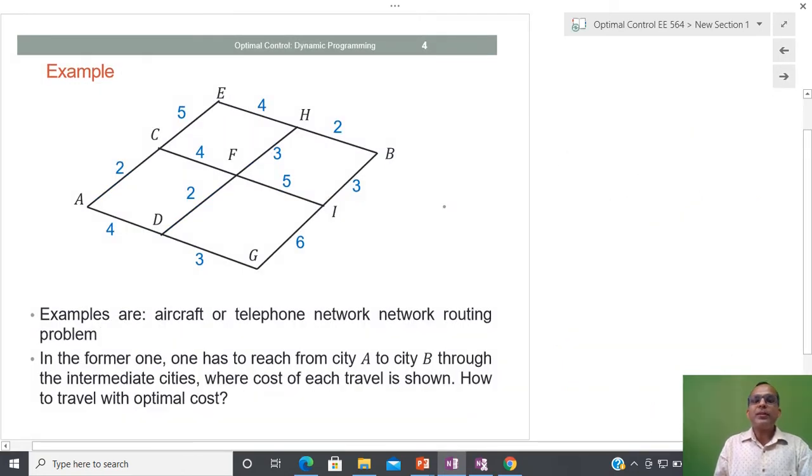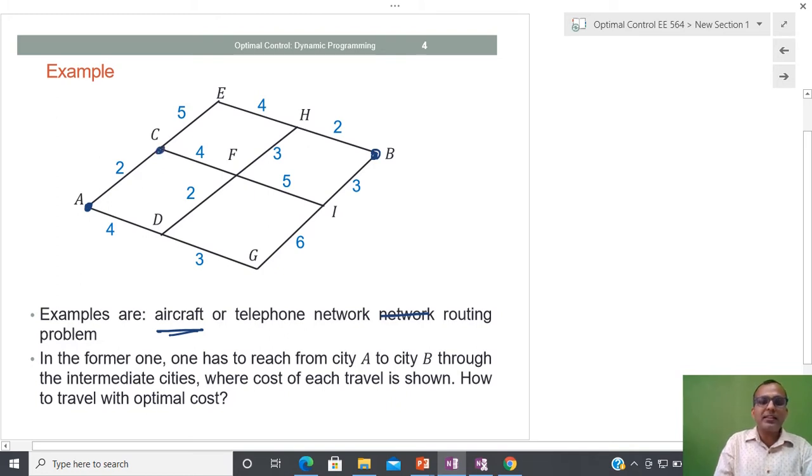So using the optimal policy, first we are going to solve a very simple problem, and that is the aircraft routing problem, or telephone network problem. Suppose I have two cities. Suppose I am considering the aircraft routing problem, and a similar kind of problem also exists with a telephone network. I have to move from this point to this point, and between these two points I have several different cities.